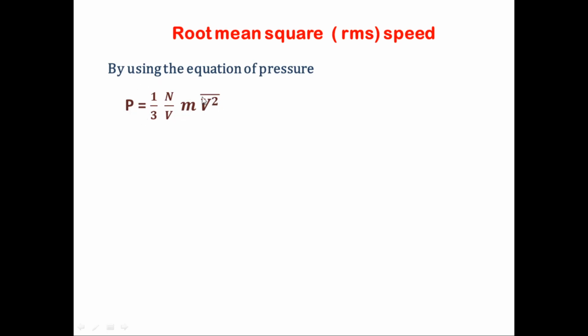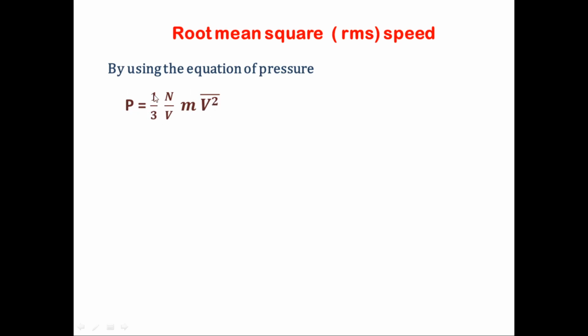This is the equation of pressure, and you know it very well, because in the last lecture we discussed the same. P is equal to 1/3 N upon V m v square bar. Now in this equation, this v is the speed of gas molecules, gas particles, and its square. And this bar indicates the average. This is the square of the average speed of the gas molecules, and this speed we determine by using the equation of pressure.